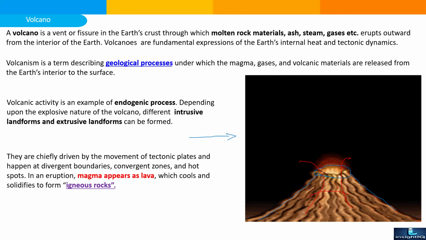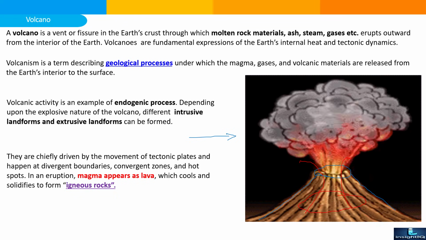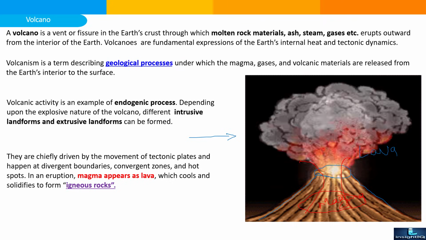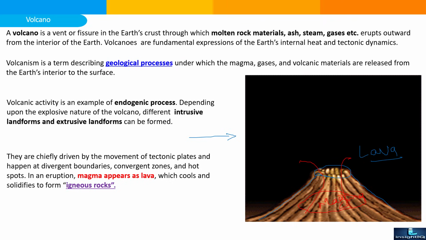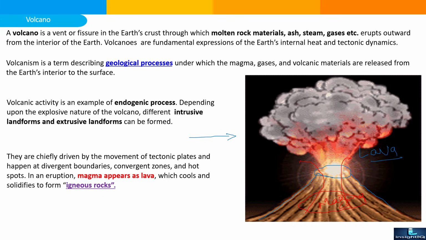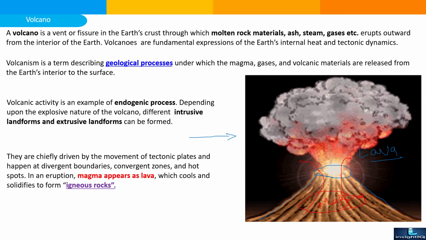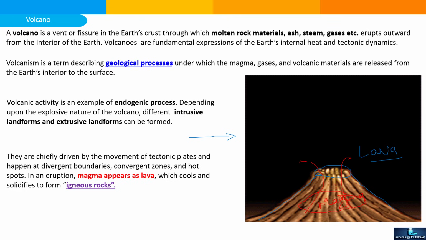When this molten material is inside the earth, it is known as magma, and when the magma reaches the surface of the earth, it is known as lava. So magma and lava are the two terminologies used in the volcanic process. A volcano is a vent or fissure in the earth's crust through which molten rocks, materials such as steam, gases, etc. erupt outward from the interior of the earth.